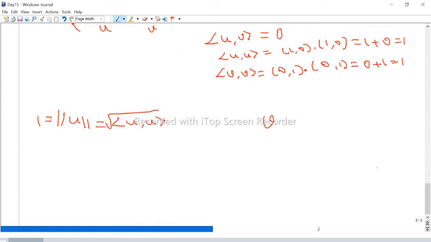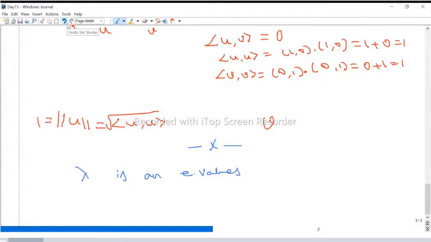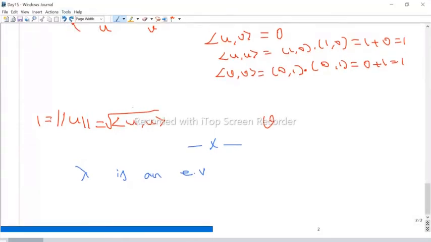So suppose lambda is an eigenvalue of A, where A is an n by n matrix.